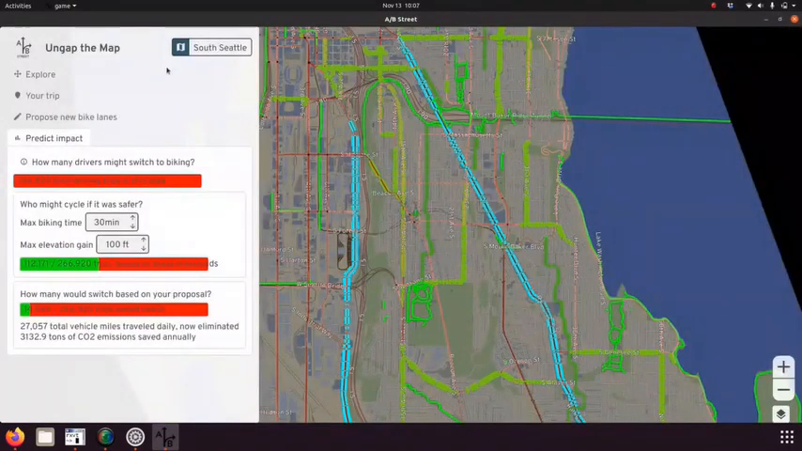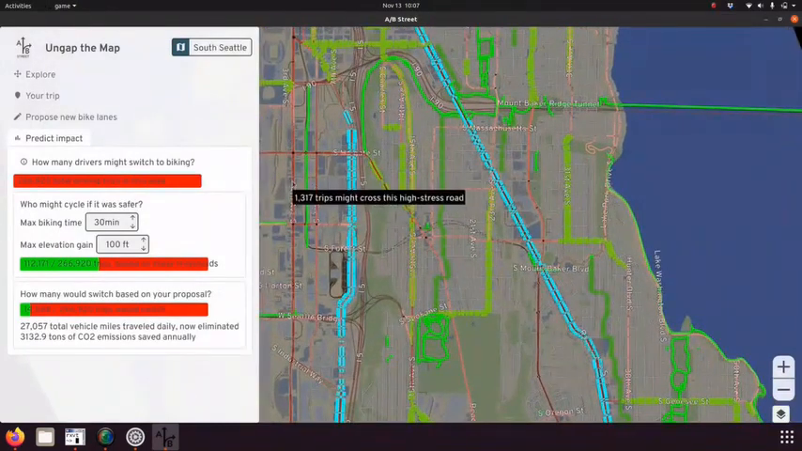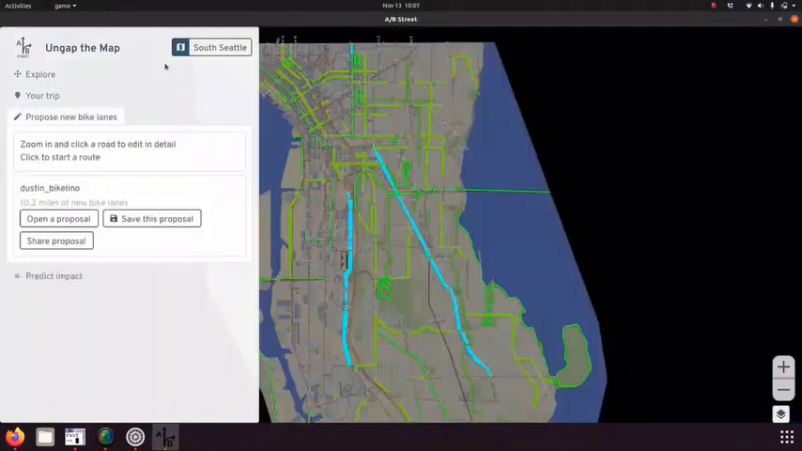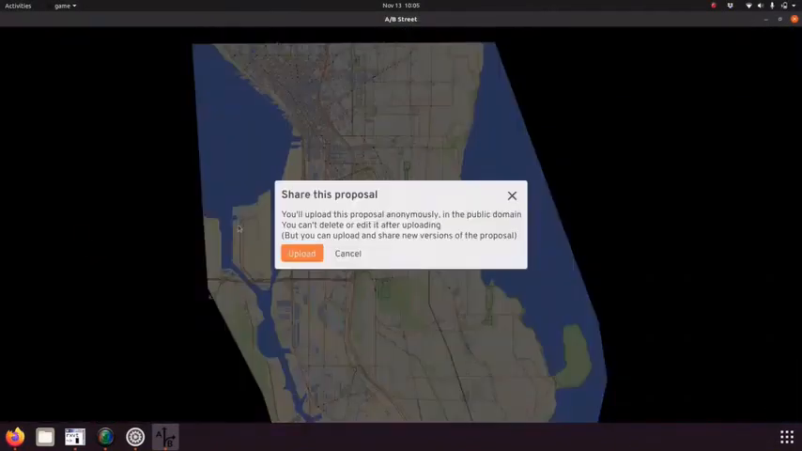Then we estimate the number of people who might switch from driving to biking because of these changes, and look for any remaining gaps in the network. And finally, evaluate how many carbon emissions could be saved based on these behavior changes. And finally, share our proposal with neighbors and government leaders.